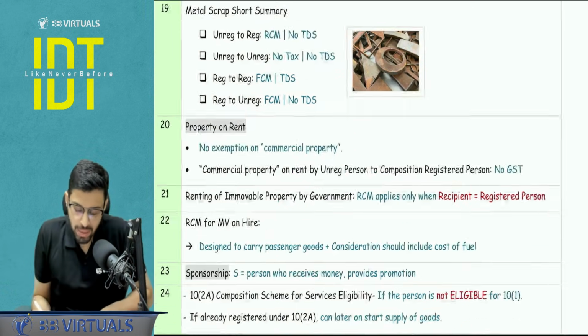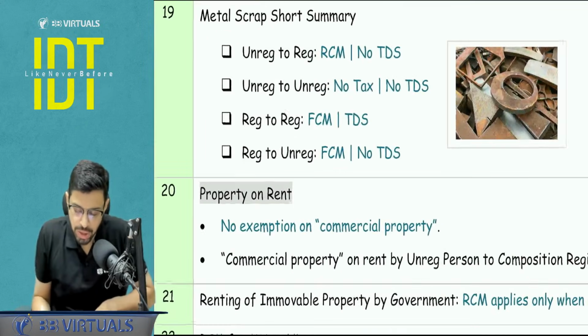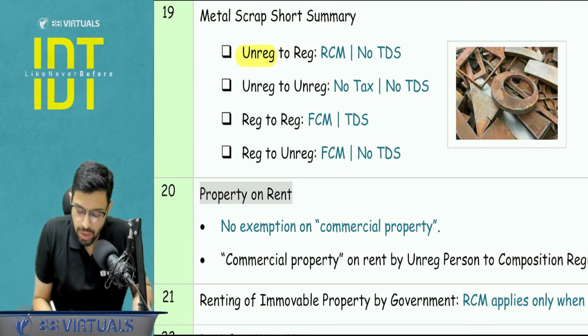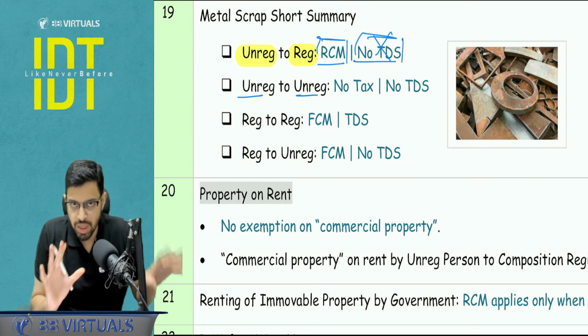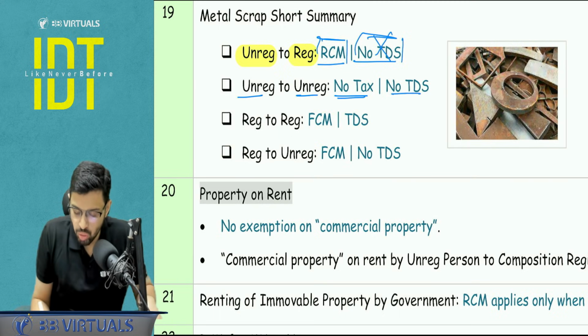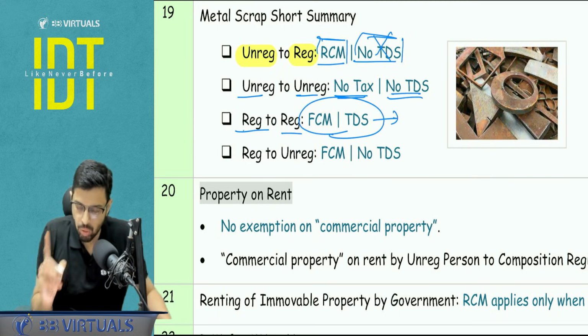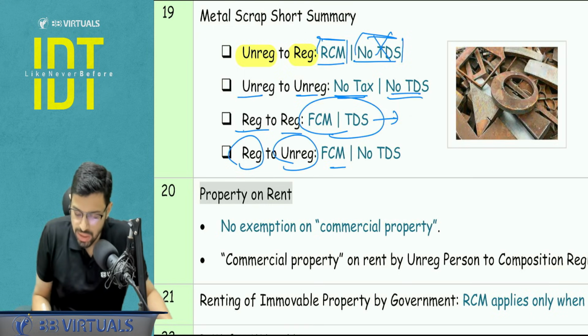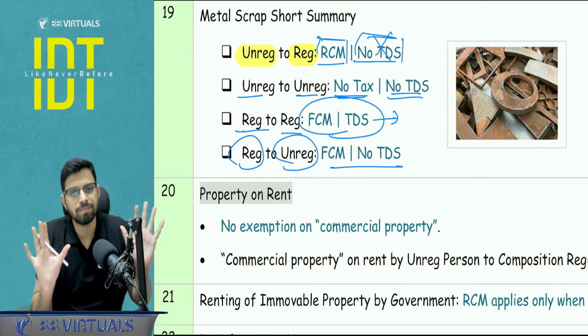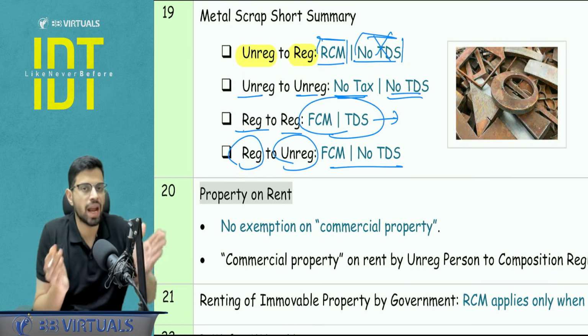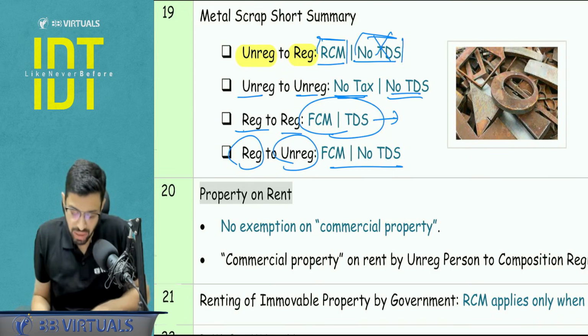Yes, metal scrap, a short summary I am creating here. Pay attention. Unregistered supplier selling to registered recipient, it will be under reverse charge mechanism and obviously no TDS. Unregistered to unregistered, both are small people, no tax, no TDS. Registered to registered, normal FCM, TDS. TDS is applicable only in this case. Registered selling to unregistered, FCM, no TDS. Okay, this is a short summary where I am linking RCM with section number 51.